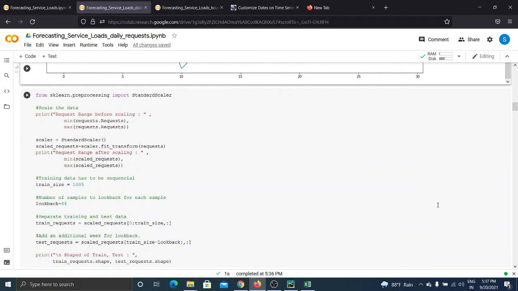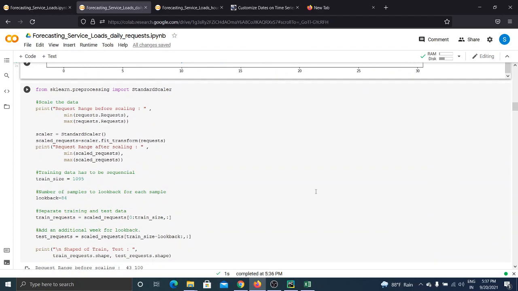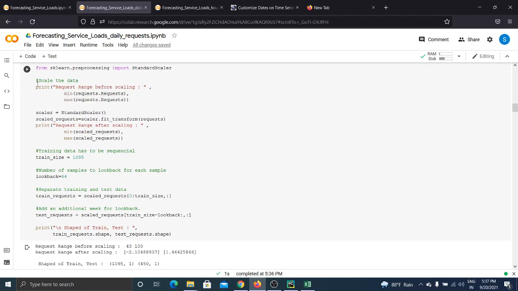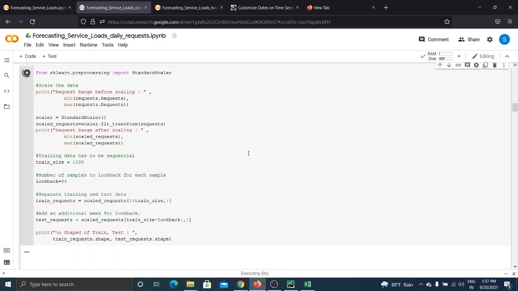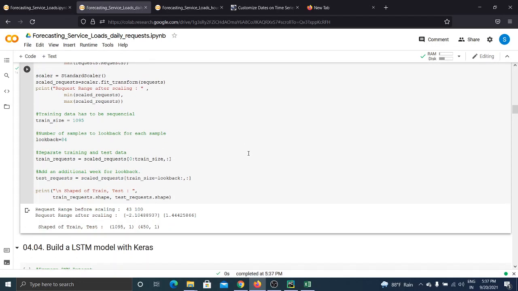So next by using the standard scaler, we will min max our request. We will transform our data and select the train size and the look back to create our test data. So here for the train size, we are giving 1095 days for the training and creating a look back of 84 days. As I told earlier, the more the look back, the more the accuracy of the model.